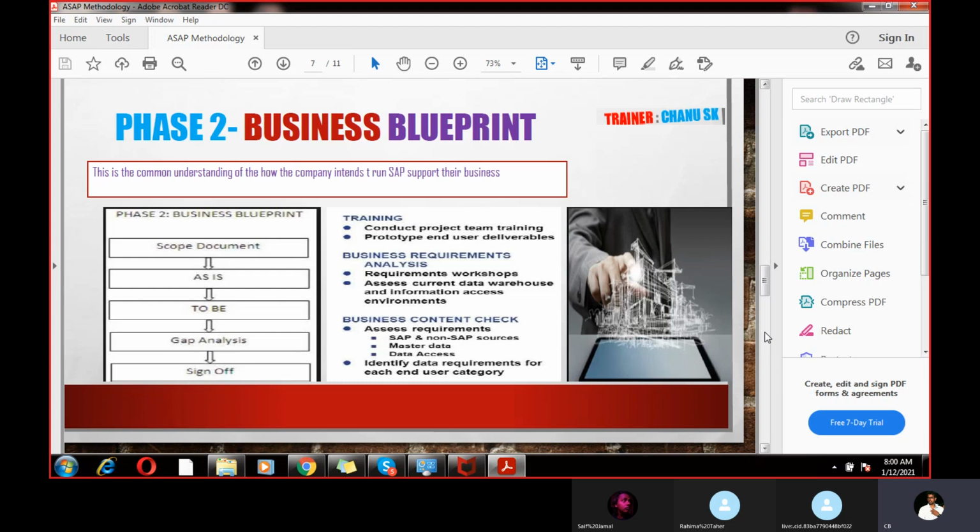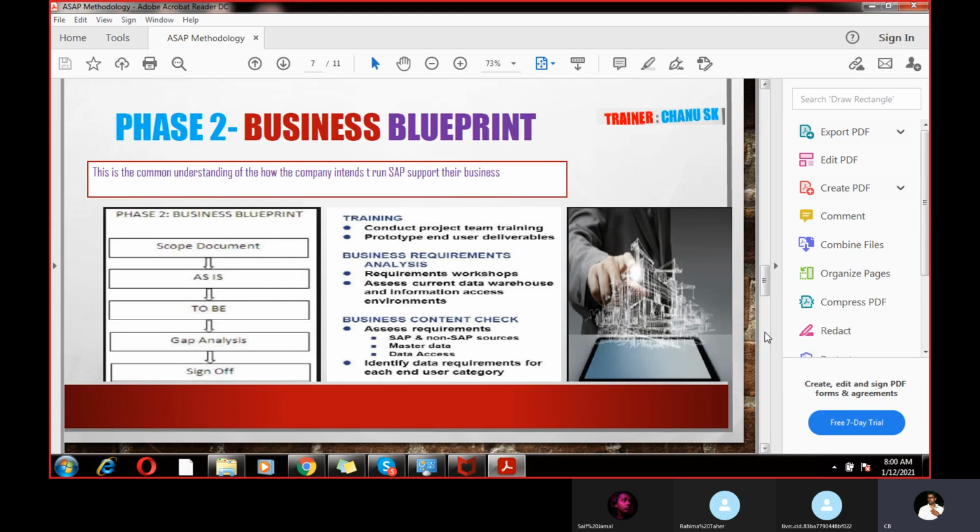Sometimes we need to contact SAP itself, because when the package is given, SAP says it will provide support if required. For issues related to options or enhancements, if something is not available in SAP, we need to contact the SAP team directly.